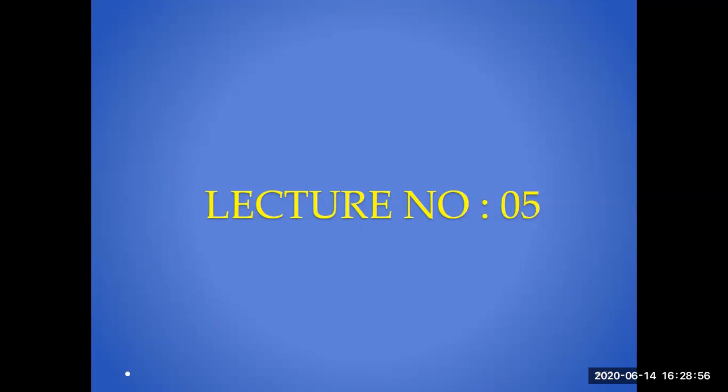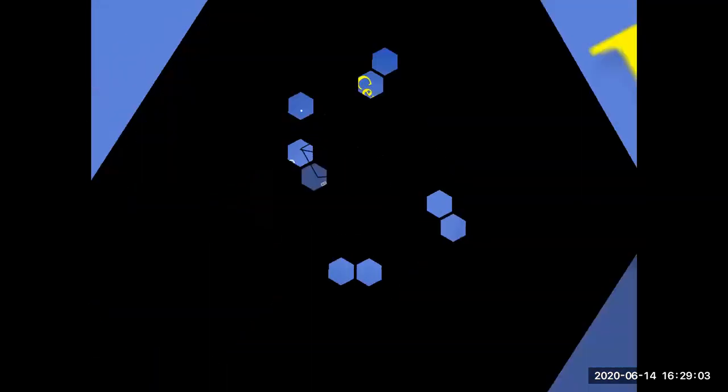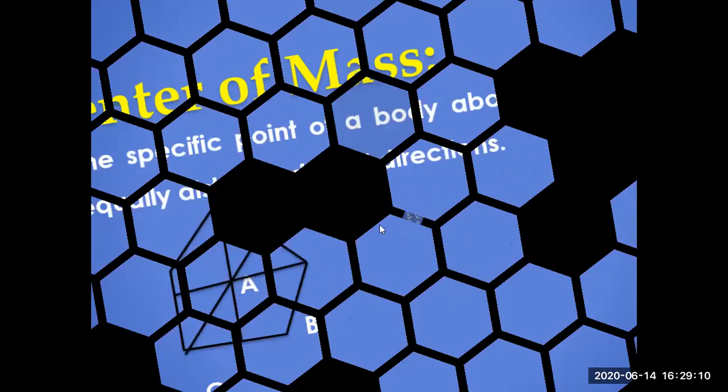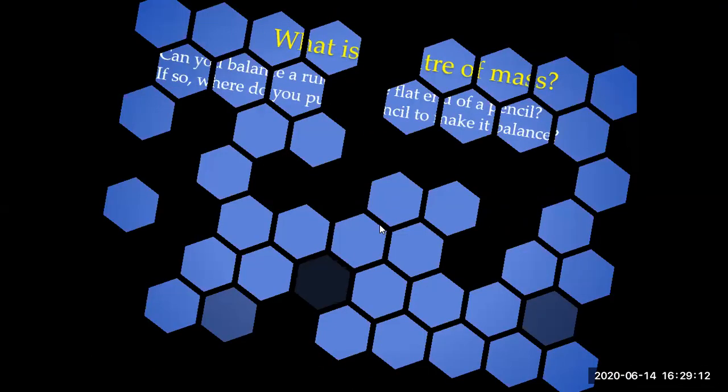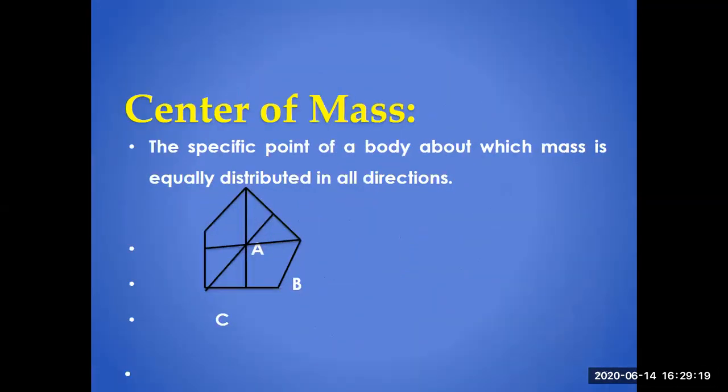We will understand a few new concepts of physics, and the first one is center of mass. What is the concept of center of mass? It is the specific point of a body about which the mass is equally distributed in all directions. This is the point where the whole mass of the body is concentrated. This is basically called center of mass.